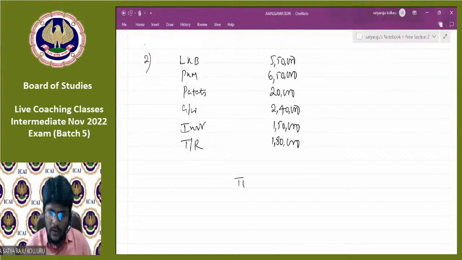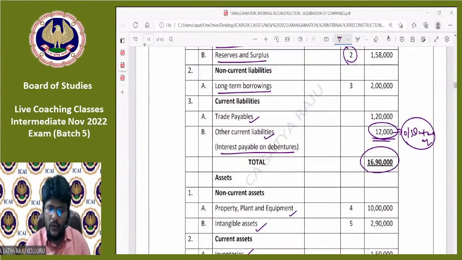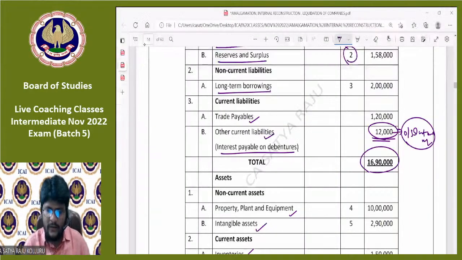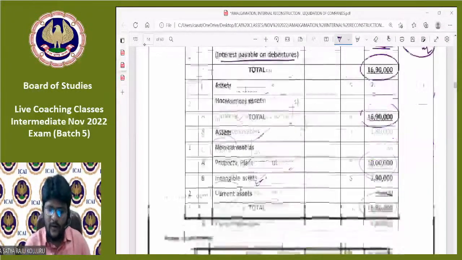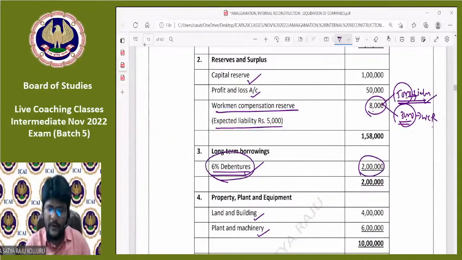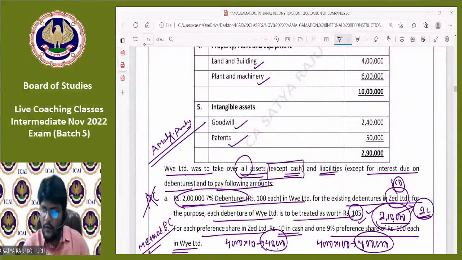Coming to liabilities, guys. Liabilities, may I know one by one? Outstanding interest on debentures not taken over. Trade payable taken over, which is 1,20,000. Next, long-term borrowings, which are debentures. These 6% debentures of Z Limited we have taken over at 2,10,000.